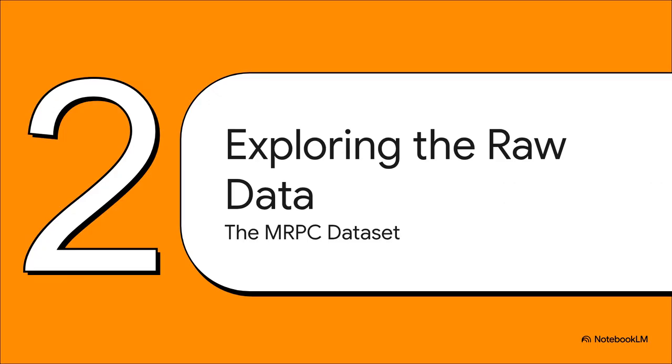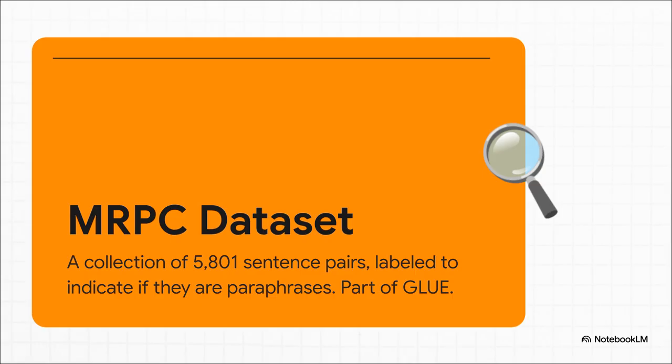Okay, enough with the theory, right? Let's make this real. We're going to work with an actual data set to see how this all plays out. So let's meet our subject for today, the MRPC dataset. The MRPC, which stands for Microsoft Research Paraphrase Corpus, is a total classic. It's basically a collection of just over 5,000 pairs of sentences. And for every single pair, there's a label that tells us if the two sentences mean the same thing, if they're paraphrases. It's a fantastic little data set for getting a grip on these core ideas.